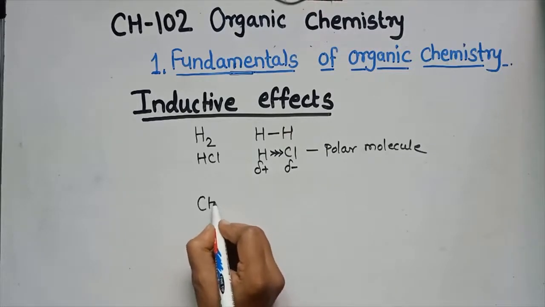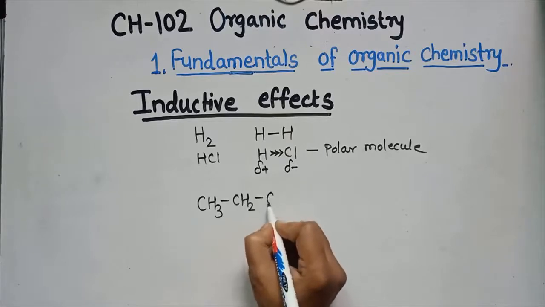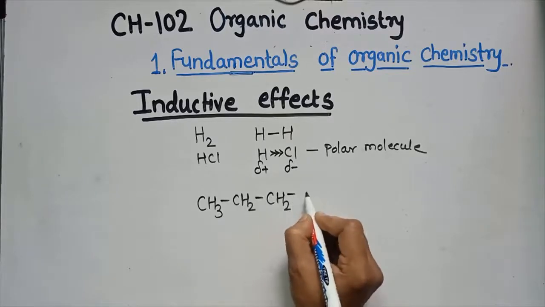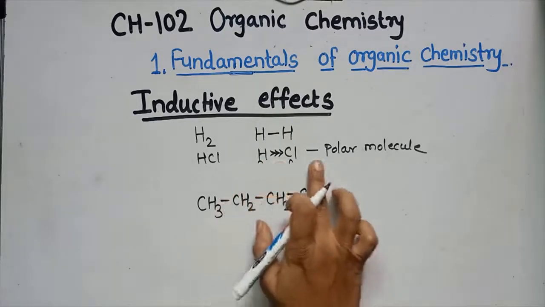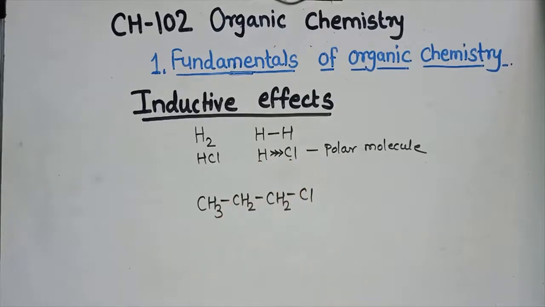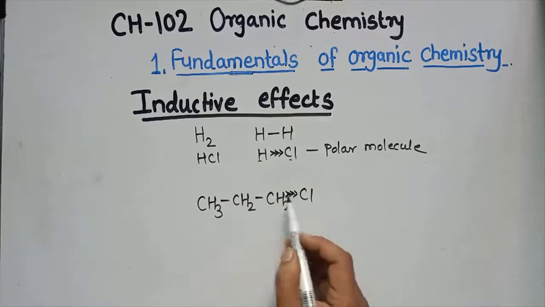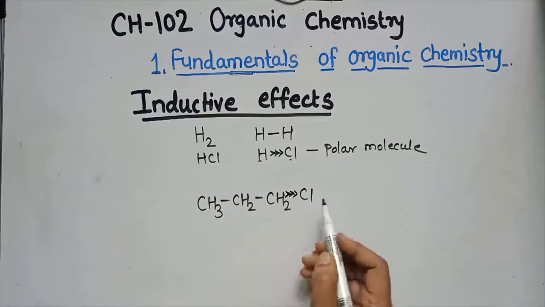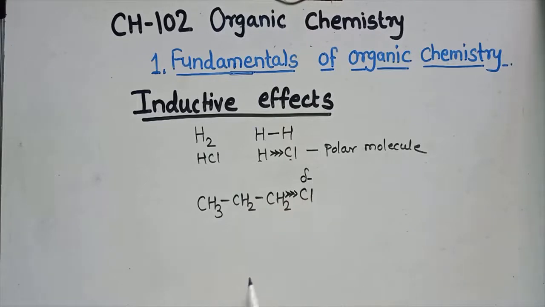Suppose we consider the example CH3, CH2, CH2, Cl. In this case, this chlorine is more electronegative. That's why all electrons are pulled towards this side, and here there is a delta minus charge, right?